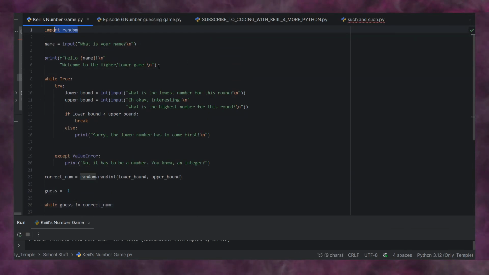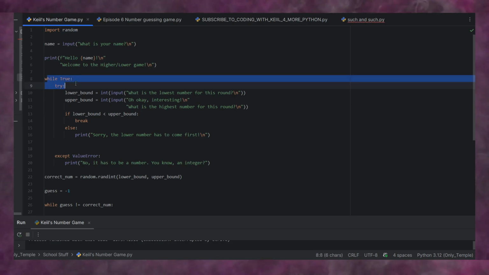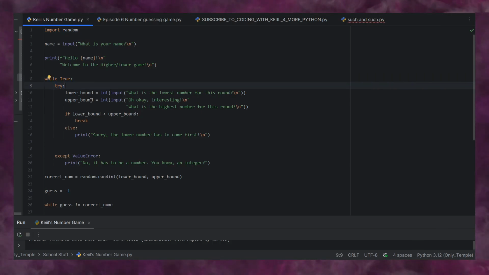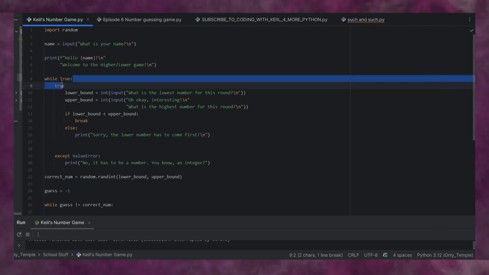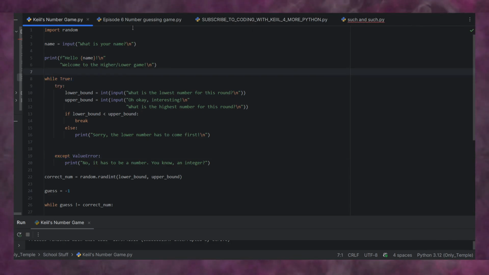We're going to be doing the random module. You're going to be learning about the while loop, which is a little bit different from the for loops we previously learned about. And then we're going to go over the try and except code blocks. So let's just run this.